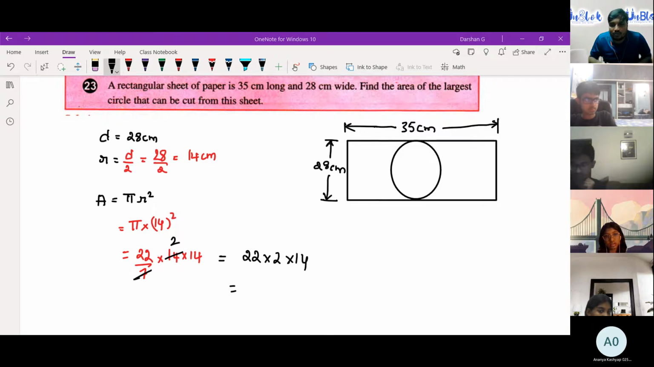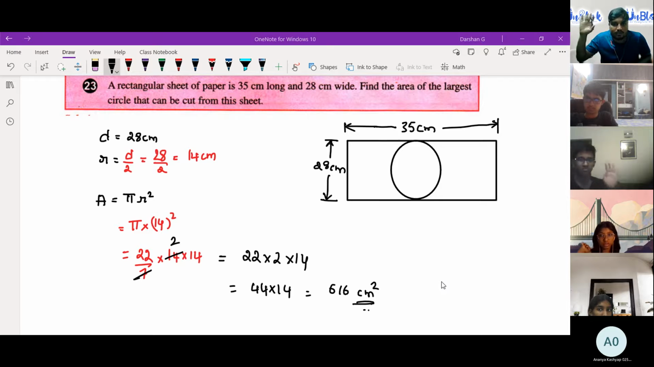Is there any shortcut? Anybody who knows how to multiply these numbers? Or is there only one way? Like I'll do something like 44 into 14. 44 into 14, I'll tell the answer as 616 centimeters square. How many got 616 centimeters square? 1. Okay, 2, 3. Okay, 4. Got it. Okay, let's move ahead with the next question. Very good. So you guys are well prepared for your examination, looks like. Okay, next question.